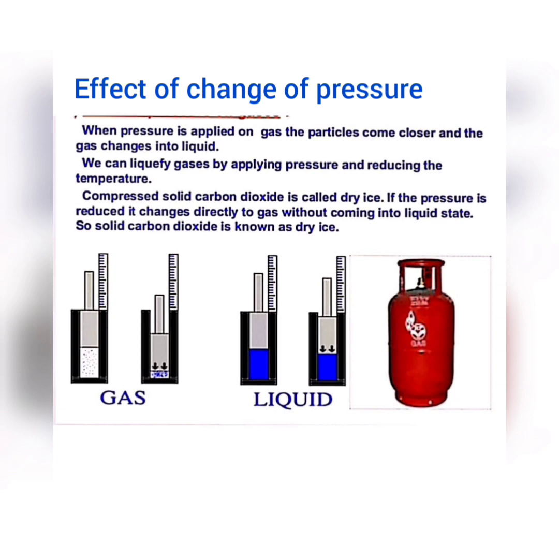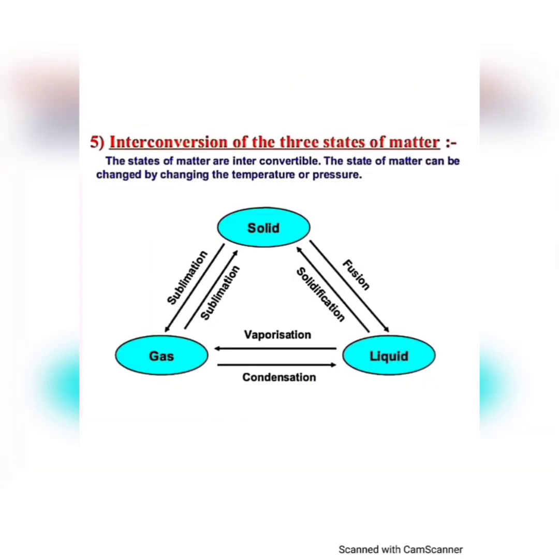So when we apply pressure and reduce the temperature, we can convert the gaseous state into solid state. Best example, dry ice. Interconversion of the three states of matter: solid, liquid, gaseous state. When we heat a solid, it will convert into liquid. When we heat a liquid, it will convert into gas. Again, gas can convert back into solid through the sublimation process.